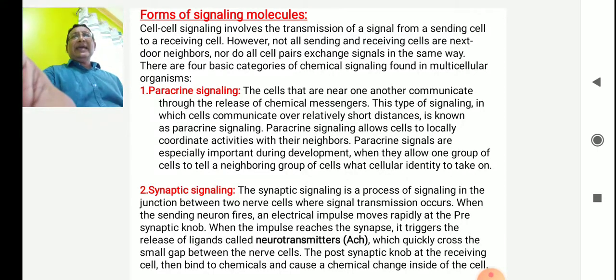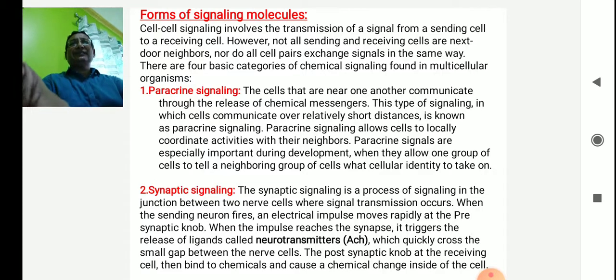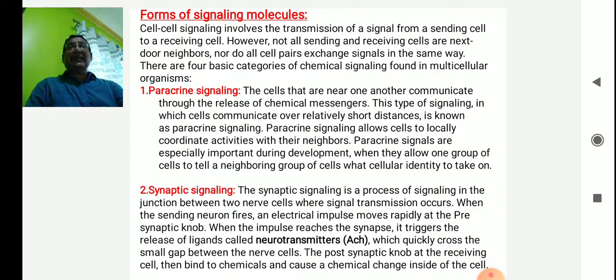The second one is known as synaptic signaling. Synaptic signaling is a process of signaling at the junction between two nerve cells, where signal transmission occurs.